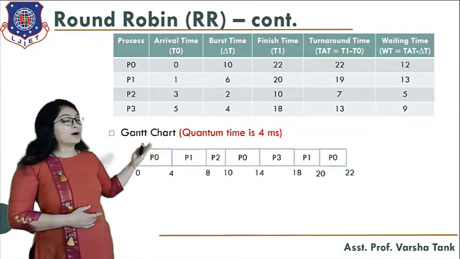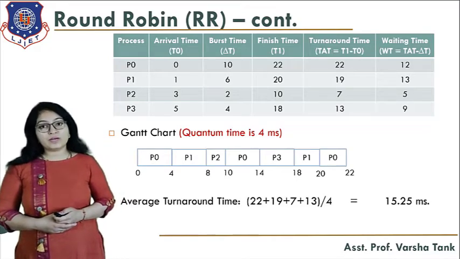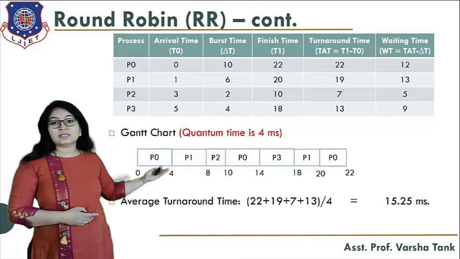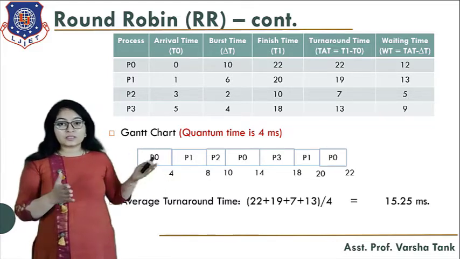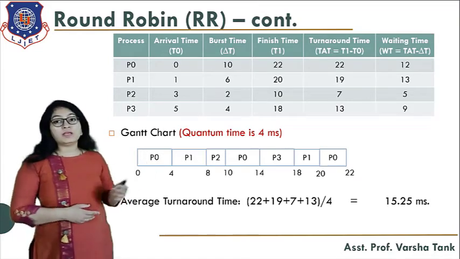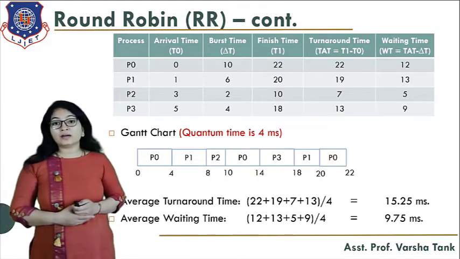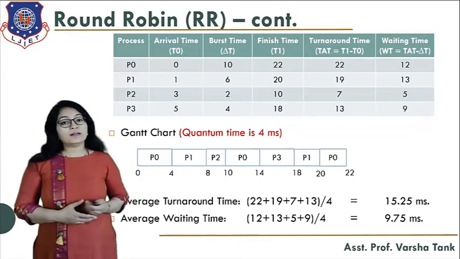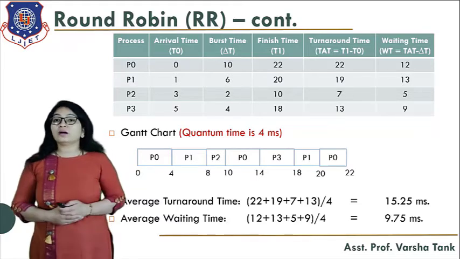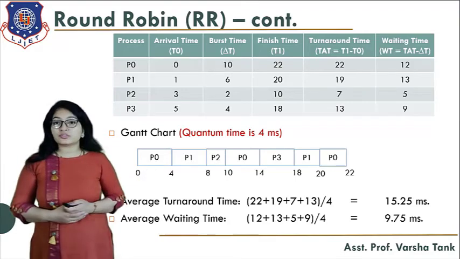Now, all of you know about turnaround time and waiting time. So now what we have to do is find the average turnaround time and average waiting time. For the average turnaround time, you can see the turnaround times are 22, 19, 7 and 30. Add all these and divide by 4. So you will get 15.25 milliseconds, and that will be the average turnaround time. Now the average waiting time will be 12, 13, 5 plus 9 divided by 4. So you will get the answer 9.75 milliseconds. So this is the round robin algorithm for finding the average turnaround time and the average waiting time.